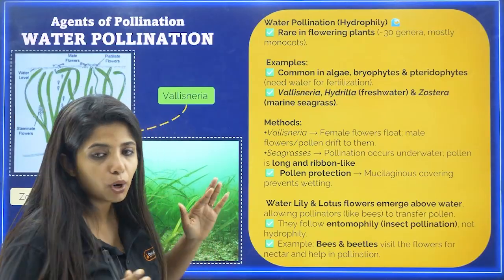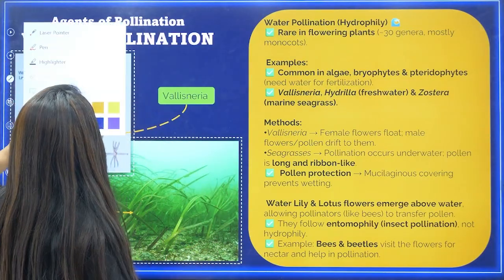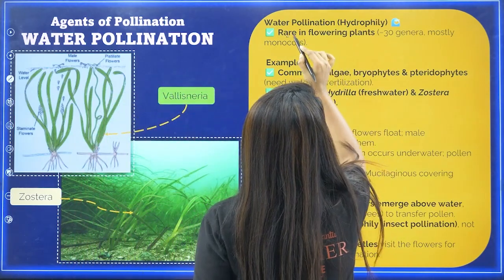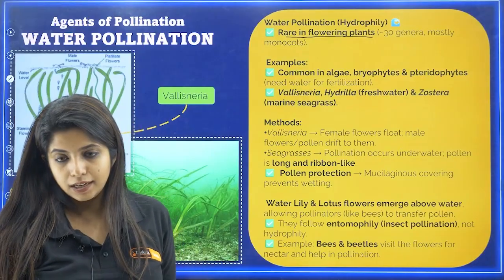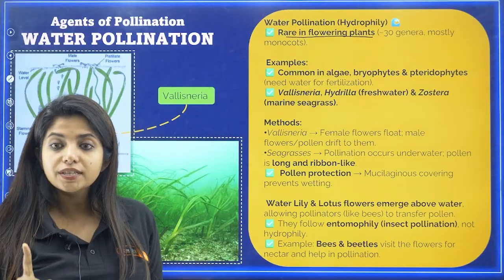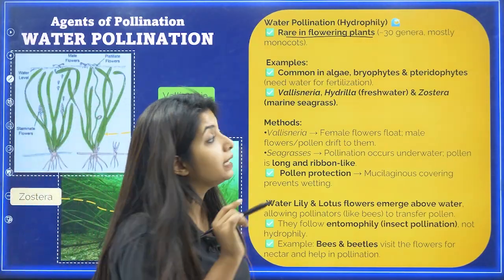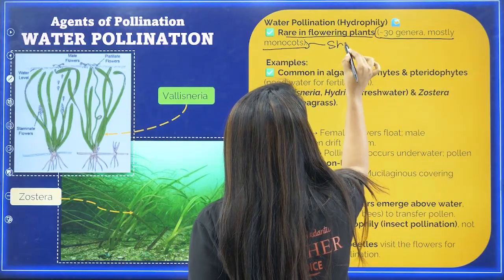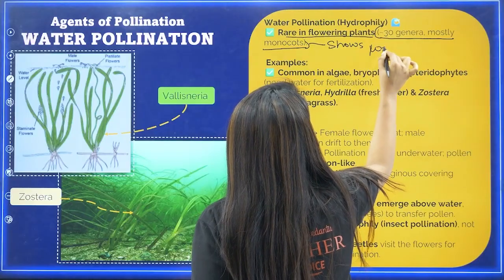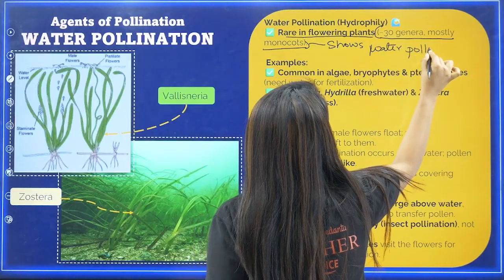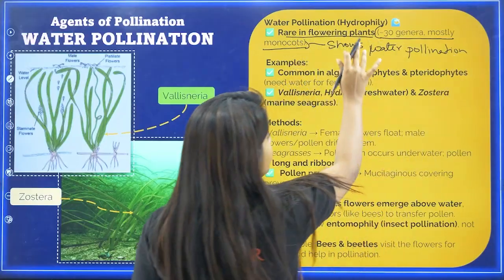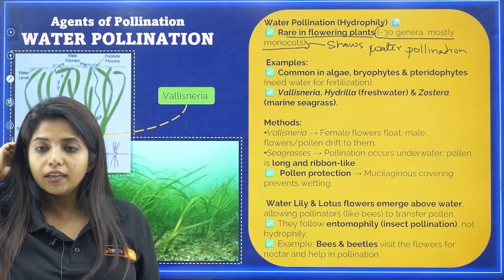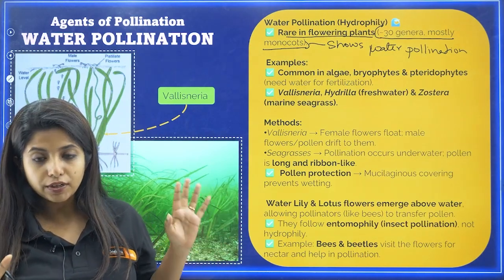Now one very important thing, something that you do not expect a question to come from: water pollination is rare in flowering plants. Only 30 genera, mostly monocots, show water pollination. Please understand that. Only 30 genera, 30 is a very important number, show water pollination. That is also important for you.